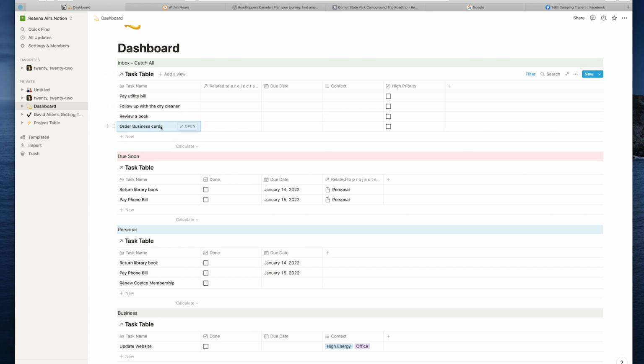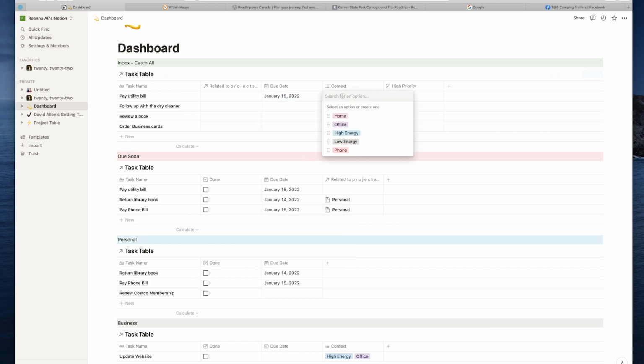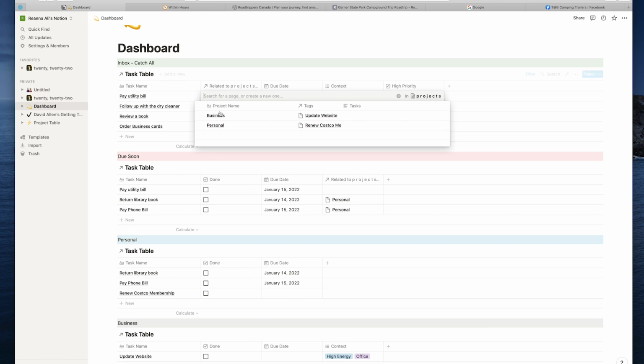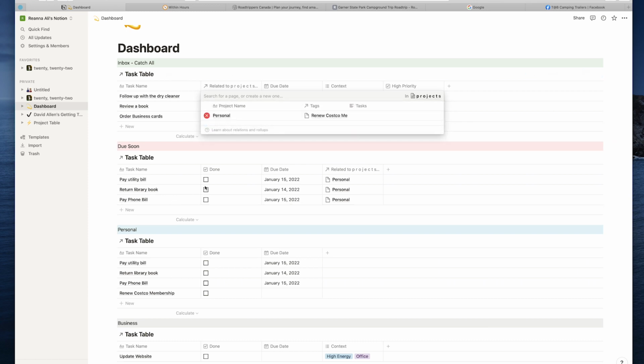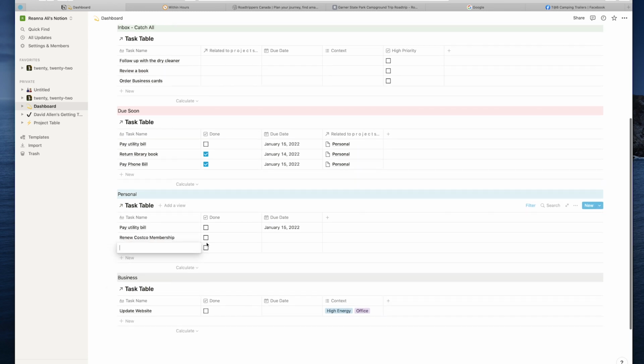So I've caught some of my tasks that I need to do, and I'm going to start assigning different tags to them. So for my utility bill, I have a due date. It's going to be due on Saturday, January 15th. Context could be whatever you like. I just have 5 here. Is it a home? Is it an office thing? Can I do it on my phone? Is it a high energy, low energy thing? So I can actually say it's a low energy thing. It's a home task. It's high priority because it's only 2 days away before it's due. And then once I assign it to a project, personal, you'll see it show up in my personal tasks down here.